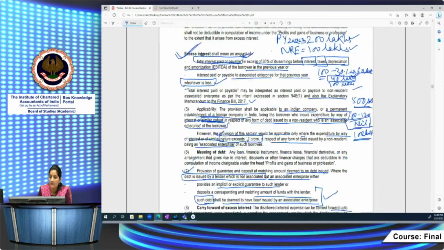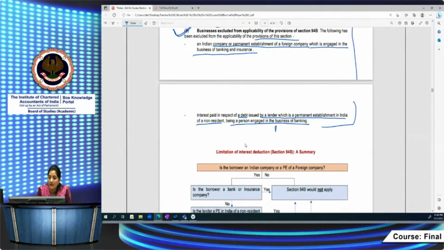Same example we will take here, for 2 assessment years. Previous year, as you just saw, let's take 2021-22, and the previous year 2022-23. Let's take EBITDA as 200 lakhs, as we have taken. Here the EBITDA is 400 lakhs, suppose. Right? Interest to the non-resident, how much are we paying? We are paying 100 lakhs. Here also we are paying 100 lakhs.